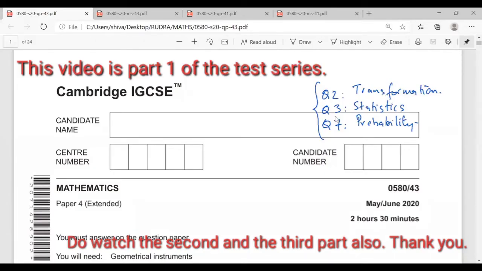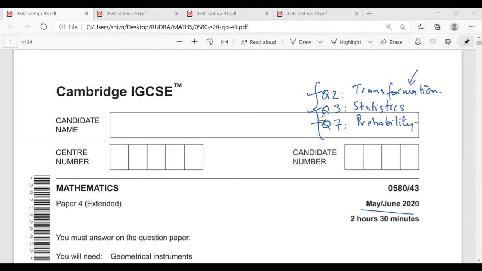Okay, Mr. Rudra. Today we'll be doing the May-June 2020 paper. These are the questions that we won't be doing today. Question number 2 is of transformation. Question number 3 is statistics. Question number 7 is probability. This is what we'll be doing in the next part.